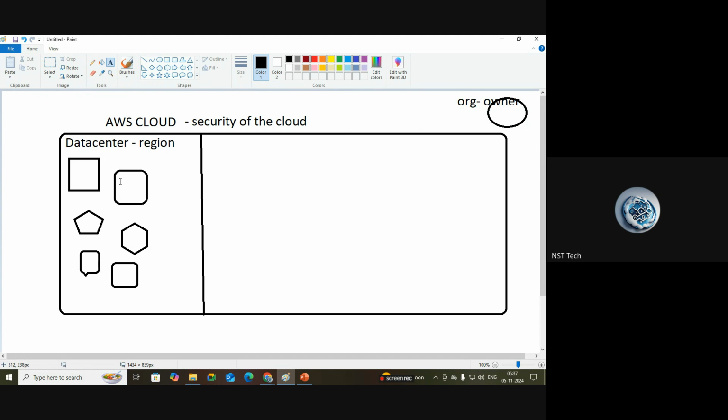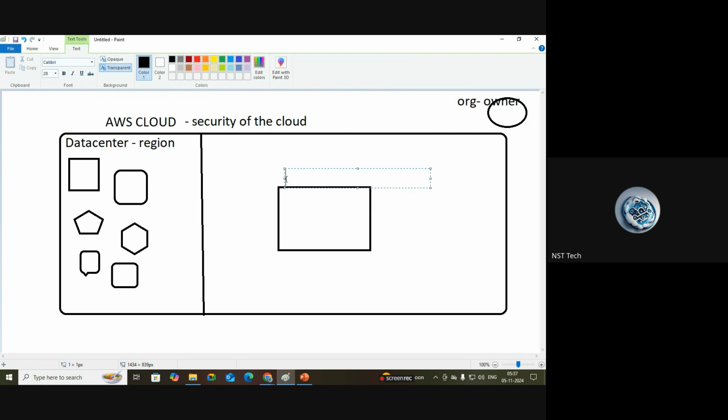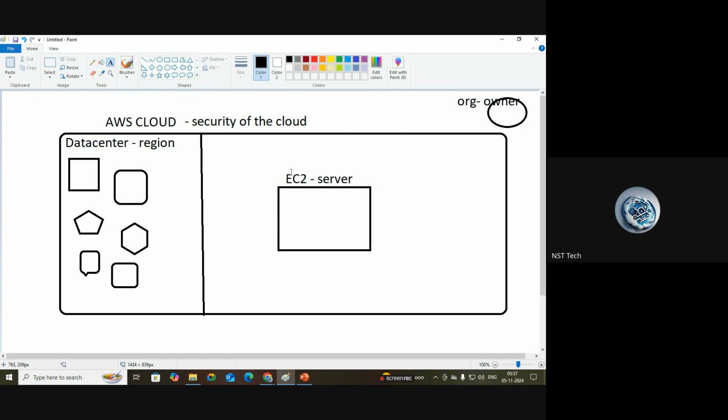That is fine. Let's say for his purpose, he takes one server from the cloud, an EC2 instance or EC2 server. Maintaining this hardware device in the data center is AWS's responsibility. Once this organization owner takes this EC2 server, what is his responsibility?